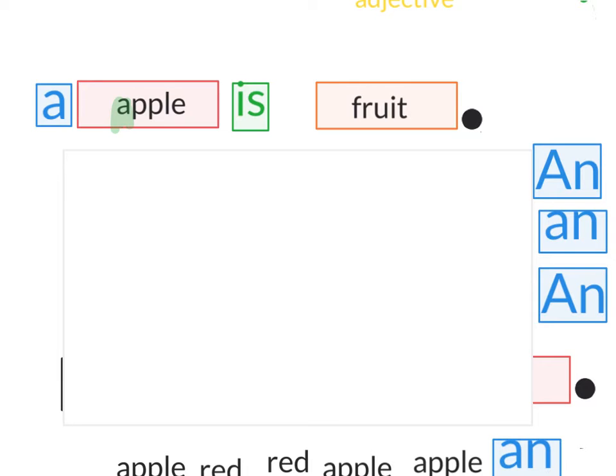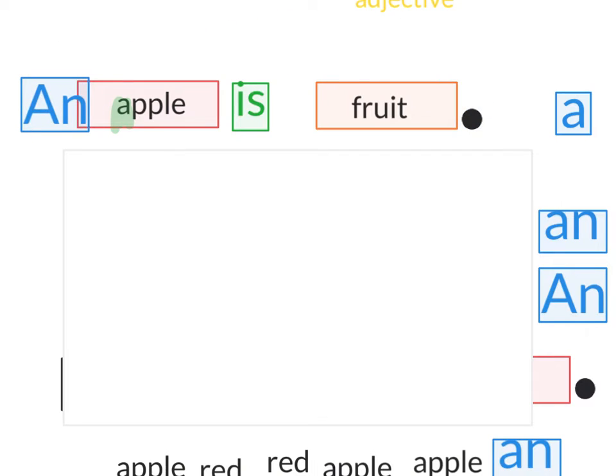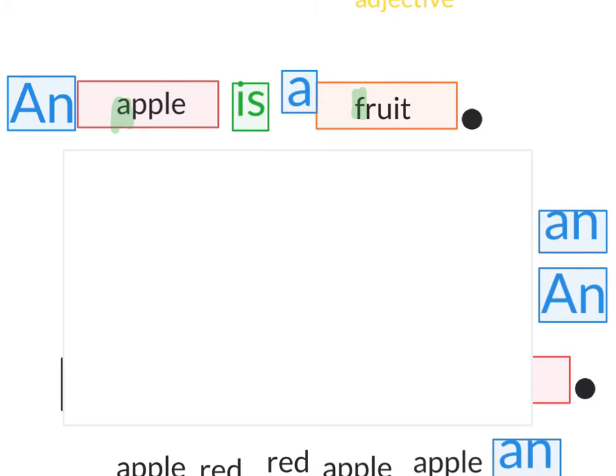And if it begins with a vowel, we don't use a, we use an. We also want to start with a capital A. An apple is fruit. Well, fruit is also just one. It begins with an F, which is not a vowel, so we will use a. An apple is a fruit.